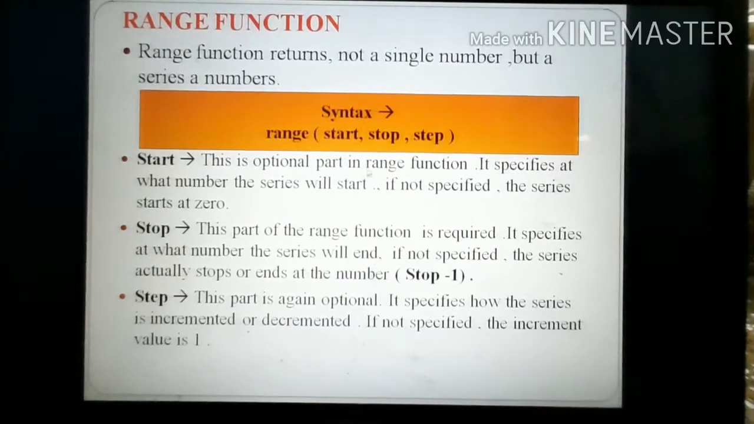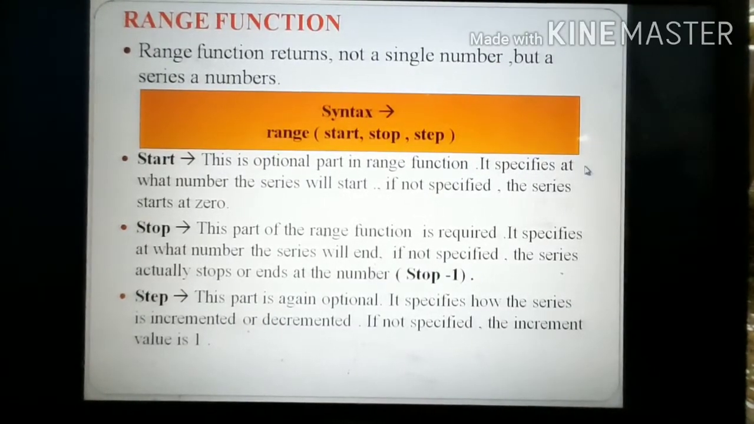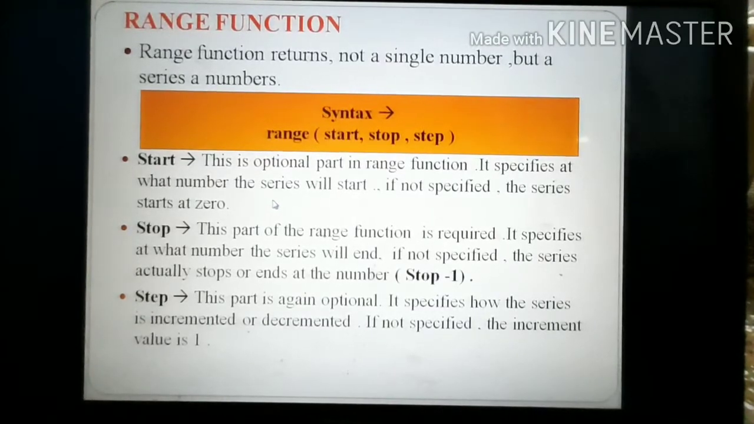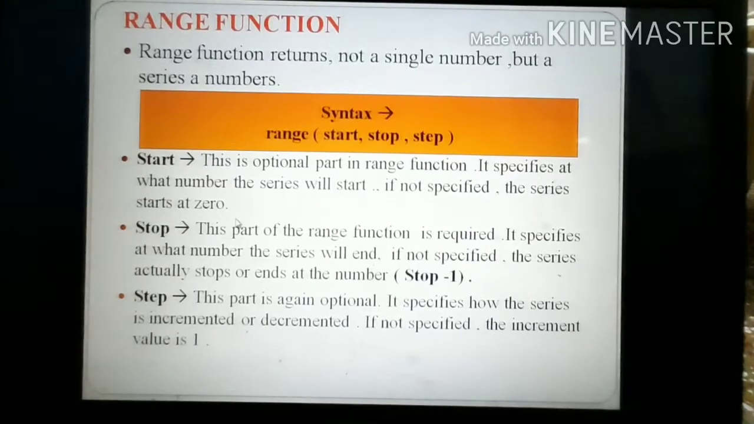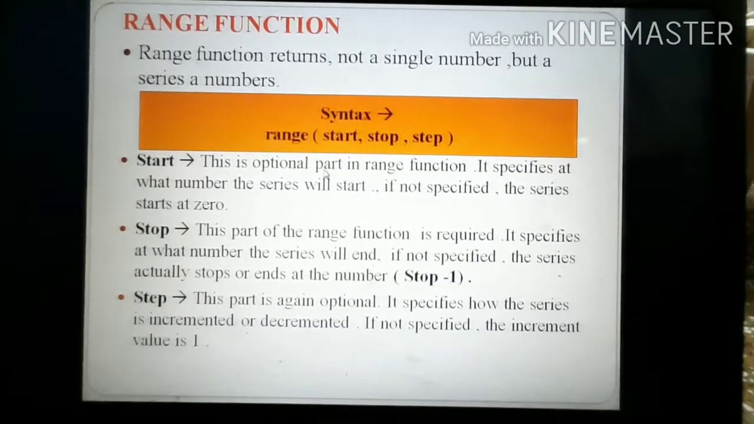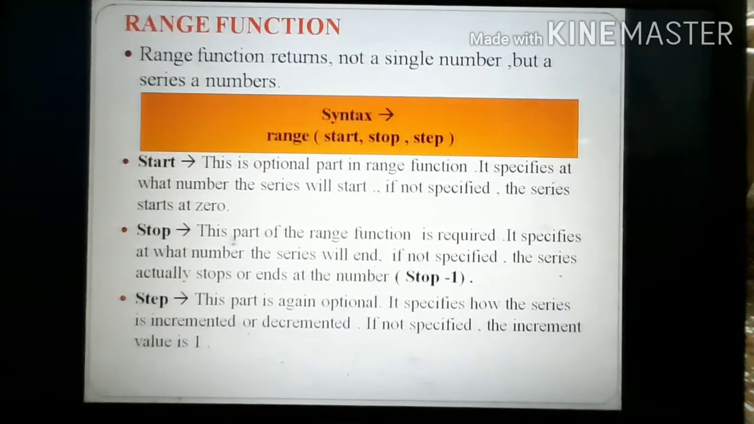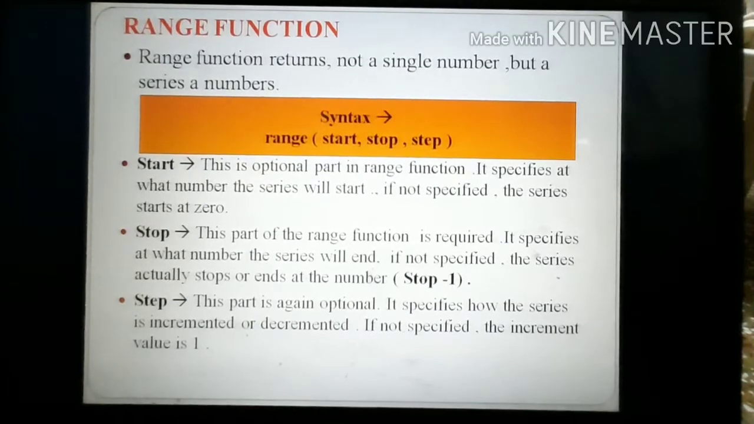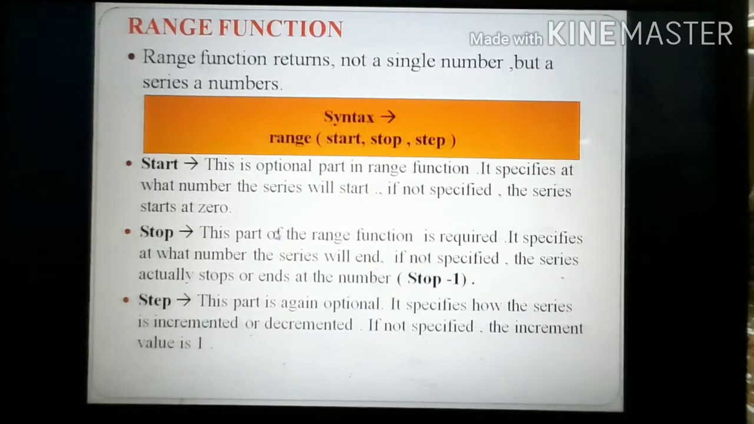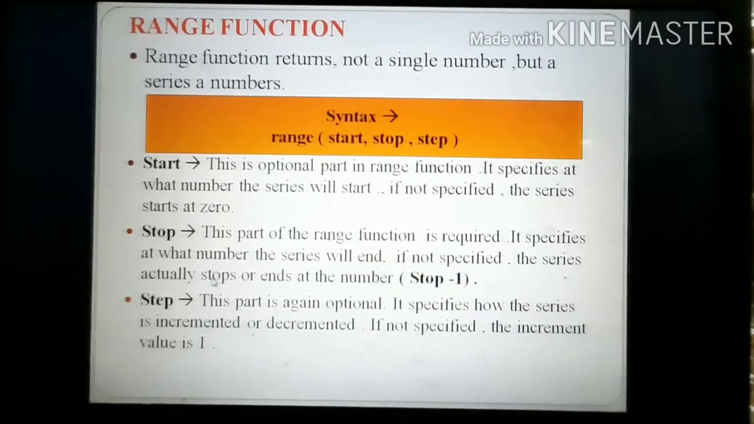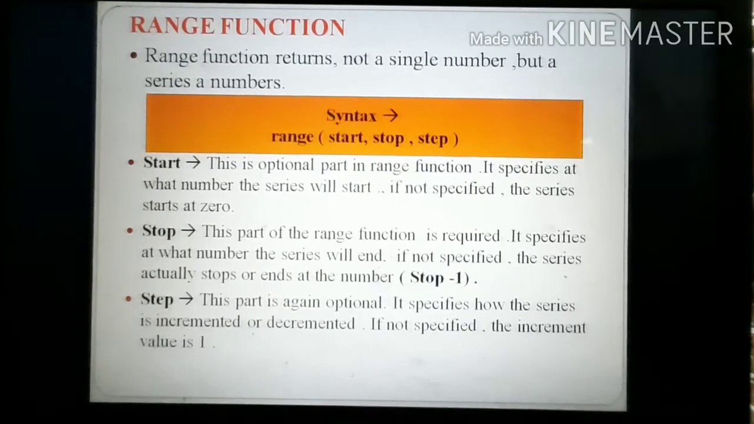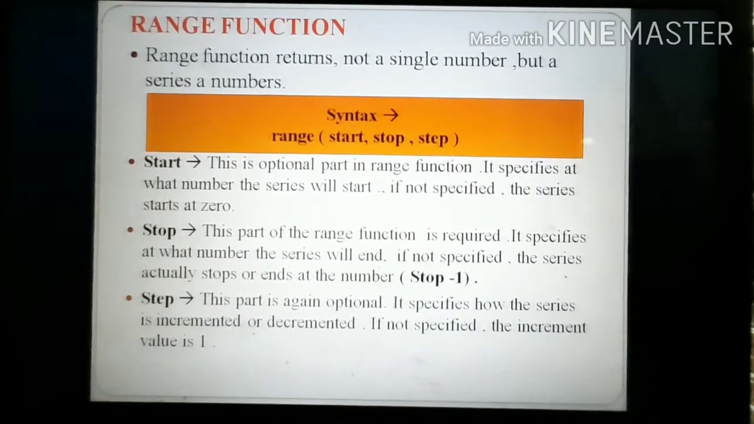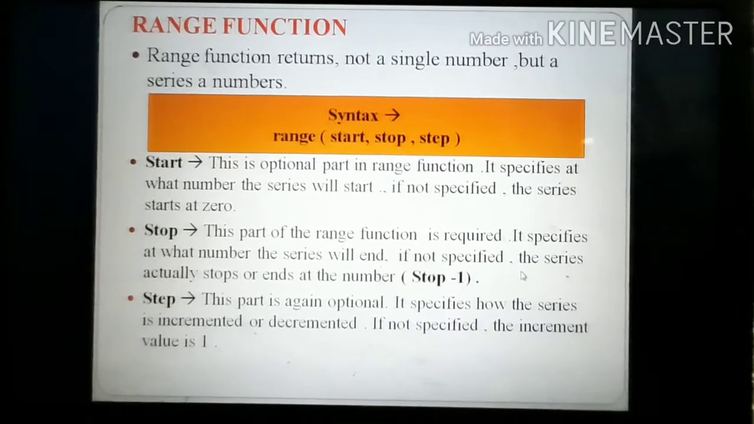Start is the optional part in the range function. It specifies at what number the series will start. If not specified, the series will start at 0. Now the stop part of the range function is required. Start is optional but stop is required. It is necessary, and it specifies at what number the series will end. The series actually stops at the number before stop. To calculate the last number, we use the formula stop minus 1.